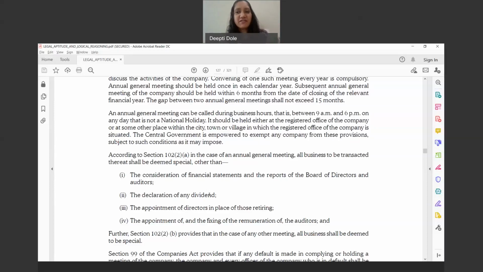Then if a dividend is declared, it is declared that the shareholders are getting, say, 10% dividend on their share capital. Or the appointment of directors in place of retiring directors is made, and the remuneration of auditors is fixed. These are the businesses discussed in the AGM.